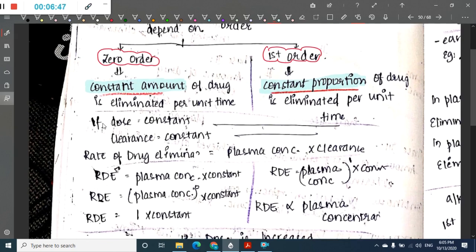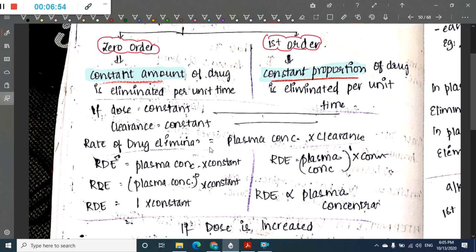So think that dose is constant. In both these, dose is constant and clearance is also constant. Then rate of drug elimination is equal to plasma concentration into clearance, right? Here clearance is constant, so plasma concentration into constant. In rate of drug elimination, plasma concentration is to the power of 0. So that is equal to constant. So here in zero order kinetics, rate of drug elimination is constant.